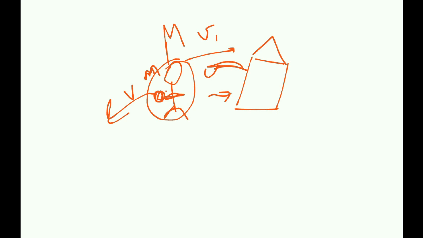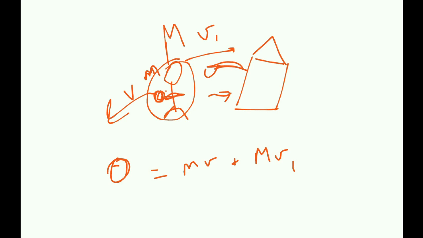So I can say that the original center of mass motion, my LHS of the equation, is going to be 0, because there's no velocity, so mass into velocity is going to be 0. And that's going to be equal to mv plus capital Mv1. But these are vectors. I'm sorry if I'm going a little quick, but the velocities are vectors.